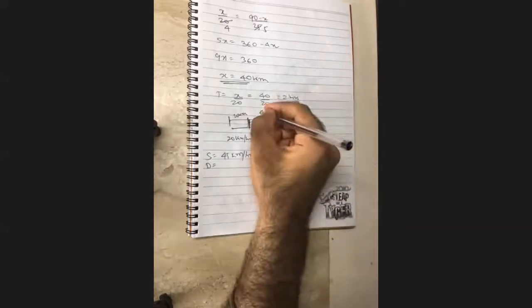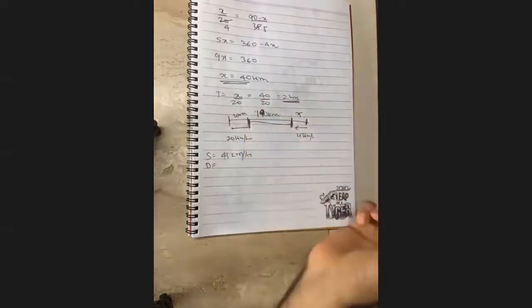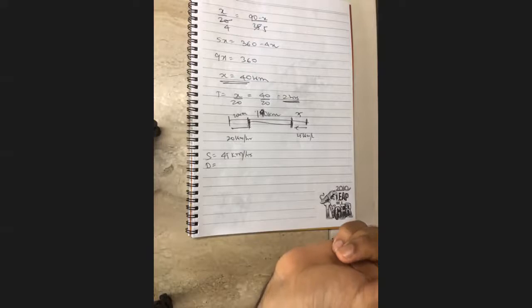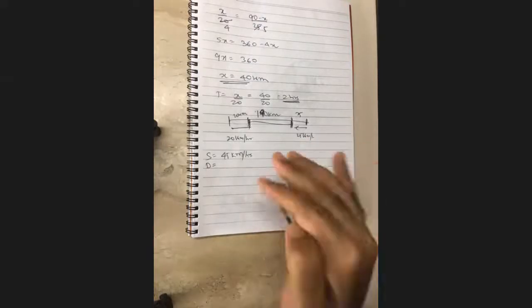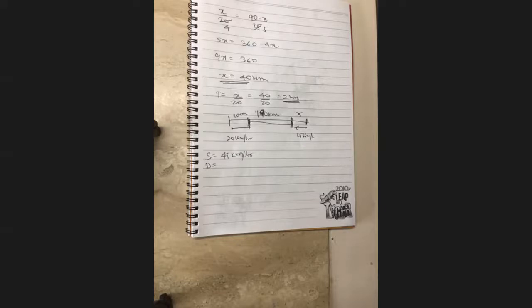Say if this distance was 190 kilometers, in 1 hour how much does the distance between them reduce? 45 kilometers. In the next hour, how much will the distance reduce? 45. So every hour, the distance between the trains is reducing by how much? 45.